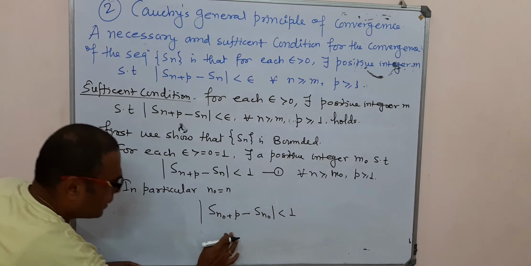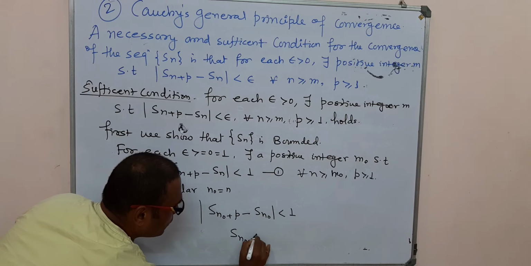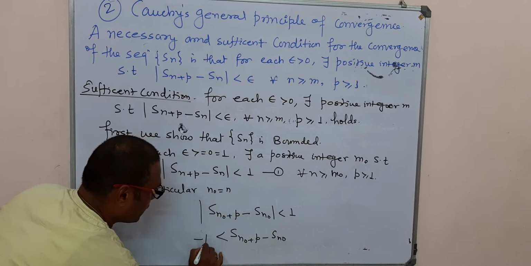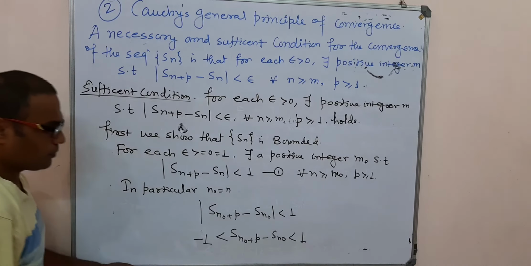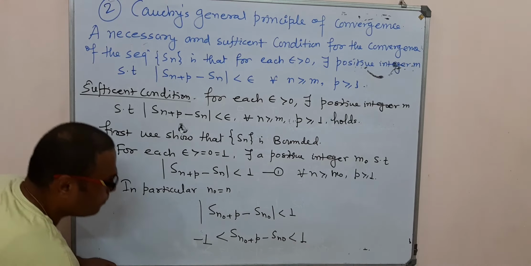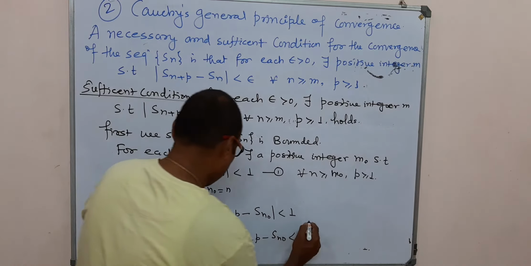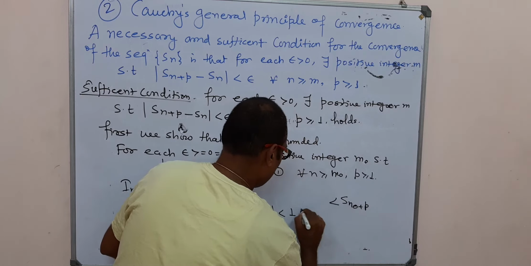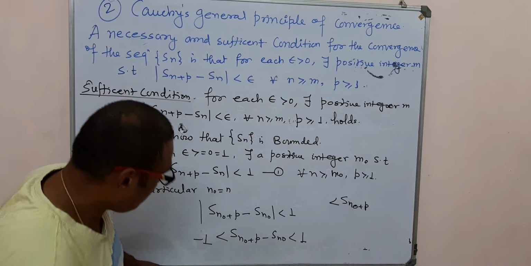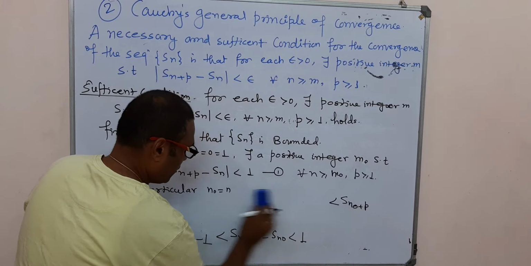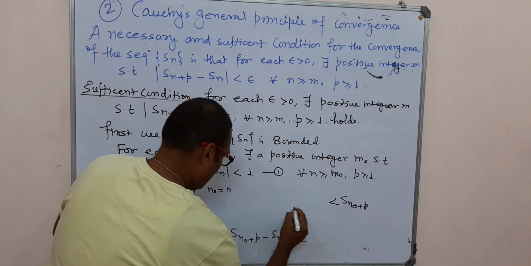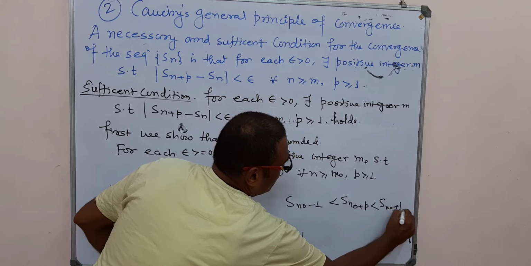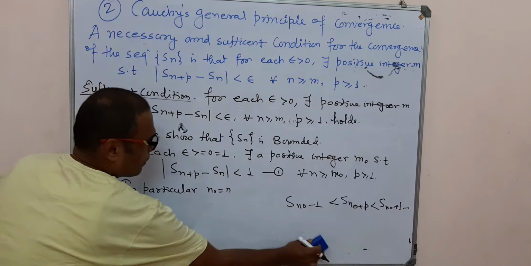Now we apply the definition of the mod: S(n0+p) minus S(n0) is greater than minus 1 but less than 1, or this portion is equal to S(n0+p) is strictly greater than S(n0) minus 1 and less than S(n0) plus 1.